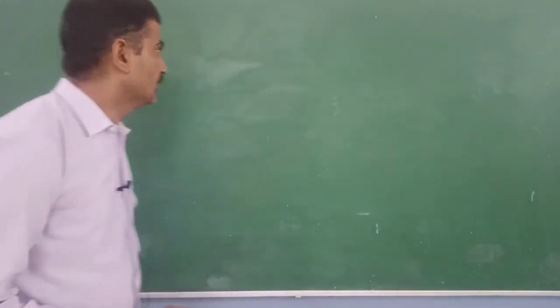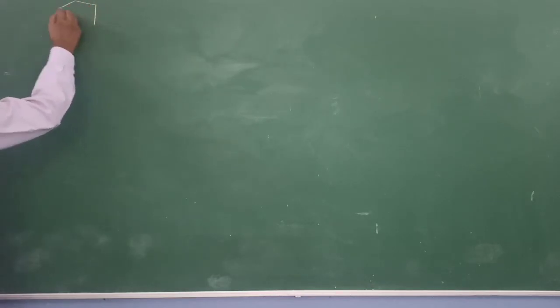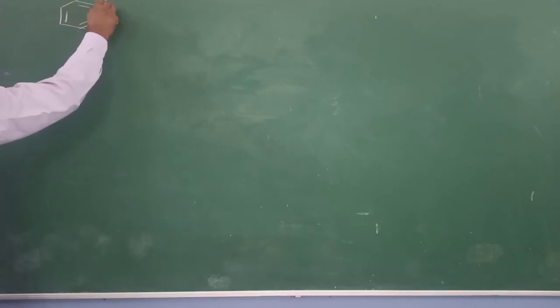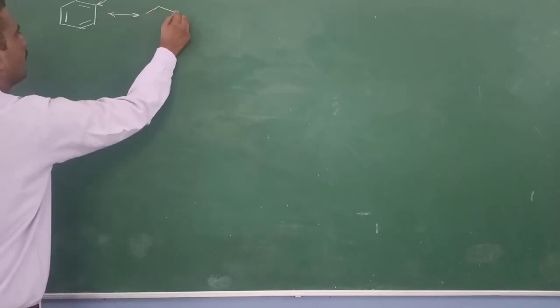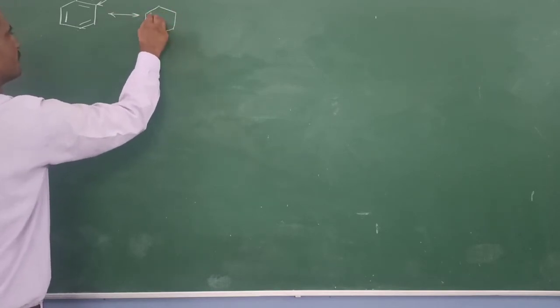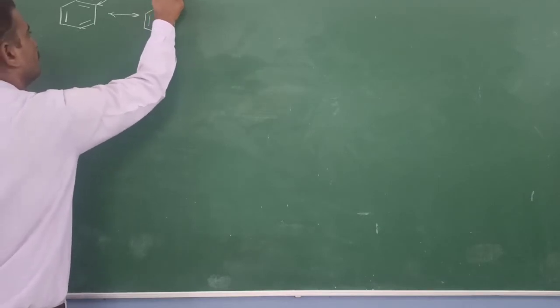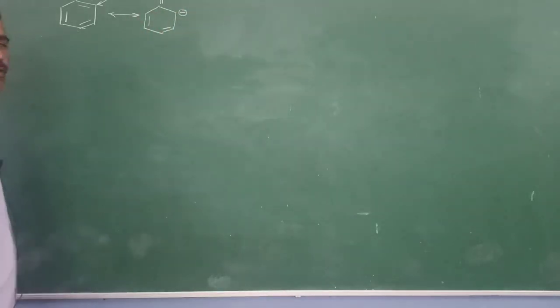I can explain here. It's phenol. This is phenol, and lone pairs are present at this oxygen, and these lone pairs are in conjugation with this benzene ring. So it undergoes resonance and forms resonating structures, and you find here that most of the time the negative charge is present at the ortho position.